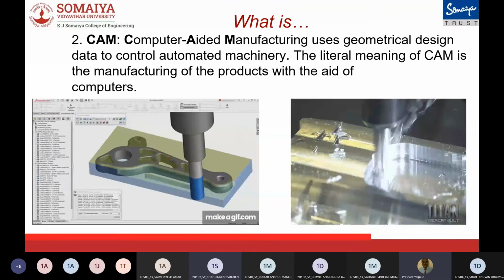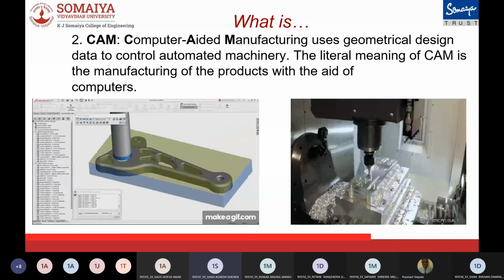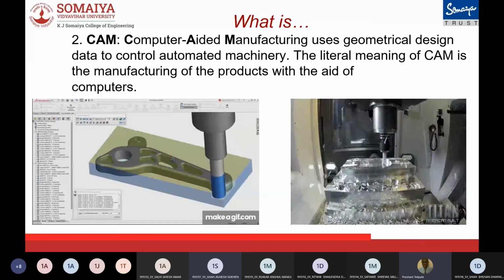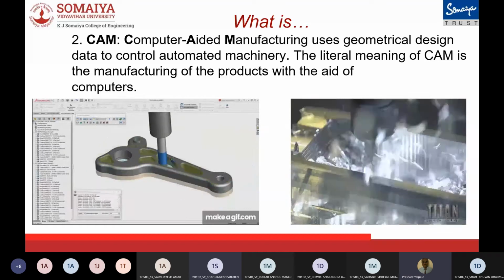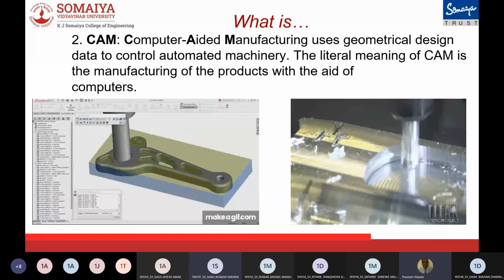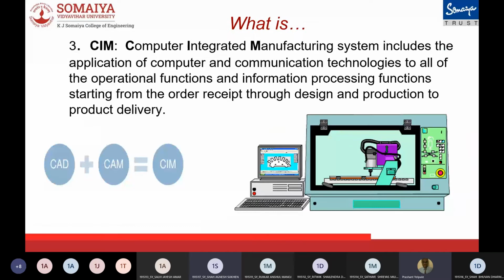And what is CAM? Computer-aided manufacturing uses geometrical design data to control automated machinery. The literal meaning of CAM is the manufacturing of products with the aid of computers. CAM is the use of software and computer-controlled machinery to automate a manufacturing process. You need three components for a CAM system to function. First is software that tells a machine how to make a product by generating tool paths. Second is machinery that can turn raw material into a finished product. And third is post processing, which converts tool paths into a language machines can understand.